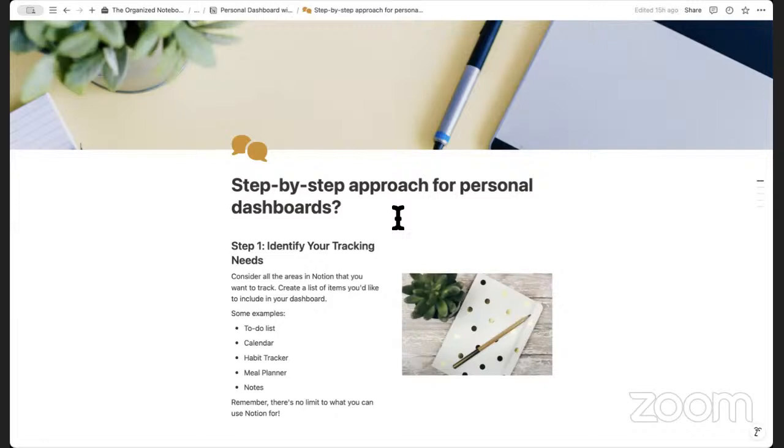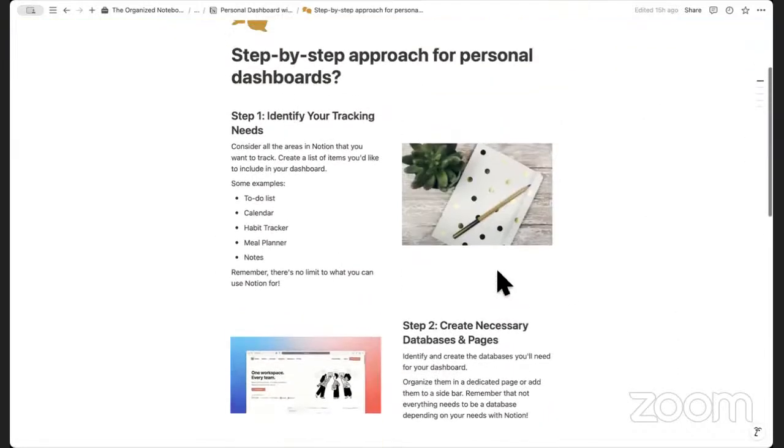So in this step-by-step approach, I wanted to cover what you might want to think about as you design your personal dashboard, or if you already have a personal dashboard, what areas you might consider tweaking. But of course, everyone's different, so the way that you want to organize things might be different from this, but this is just one idea.